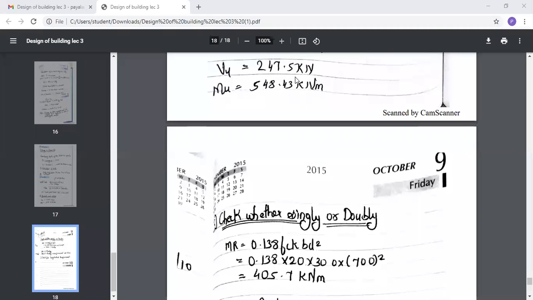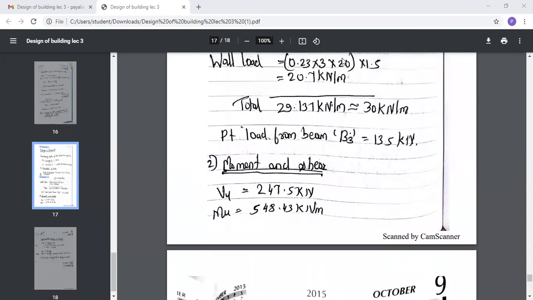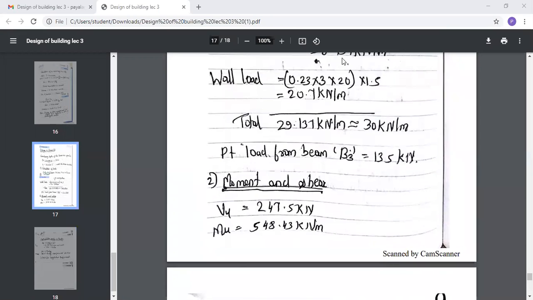Okay, noted. Should I proceed further? Now you need to check whether your beam is singly reinforced or doubly reinforced. Yes, Anis, you also don't know how the bending moment and shear force values came? Can you tell me how you got these values for the bending moment and the shear force? Then I am asking you, tell me how they came. Which formulas are you going to use to calculate the bending moment and the shear force?